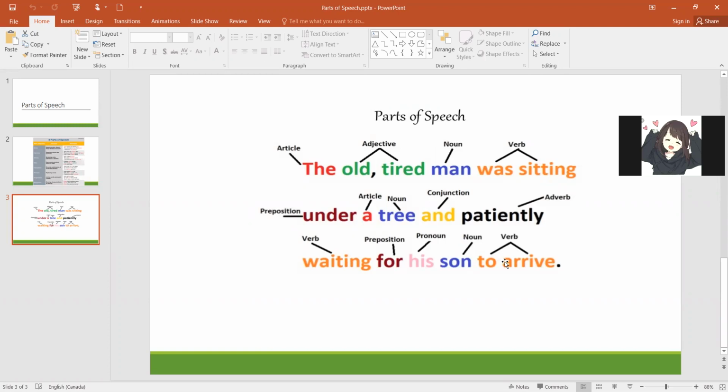So any confusion so far? In case you want any clarification? Yes, anything you might want me to clear or go back and revise again. Otherwise, we can move forward to prepositions. So, should we move forward to prepositions? Yes, everyone is okay with that? Yes, ma'am. Alright.